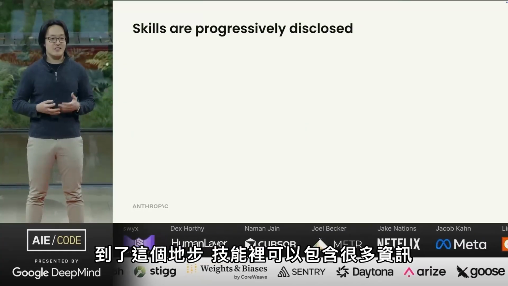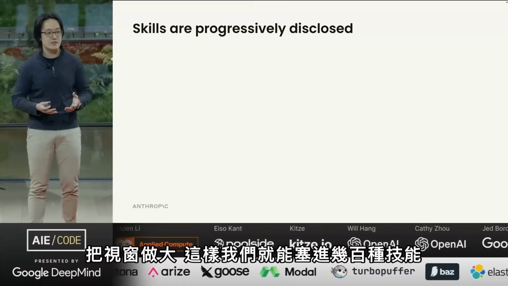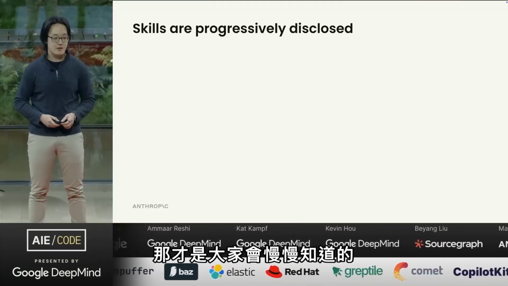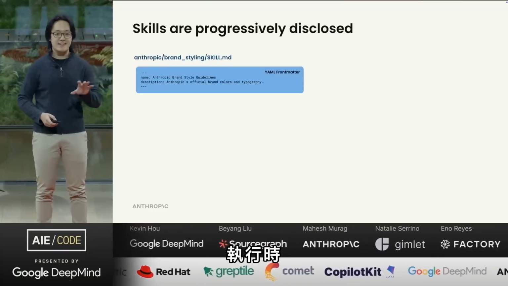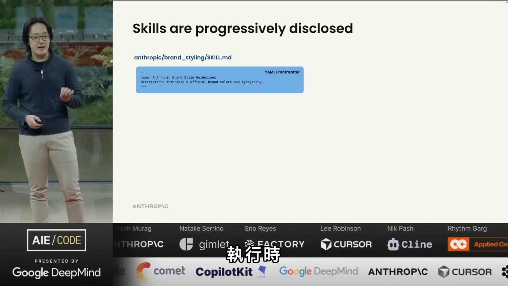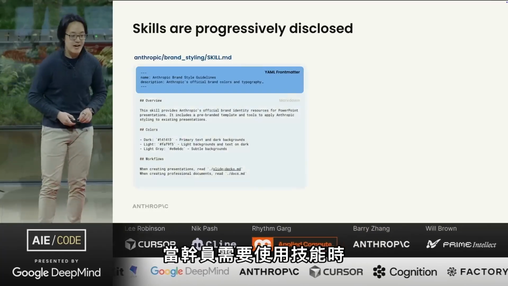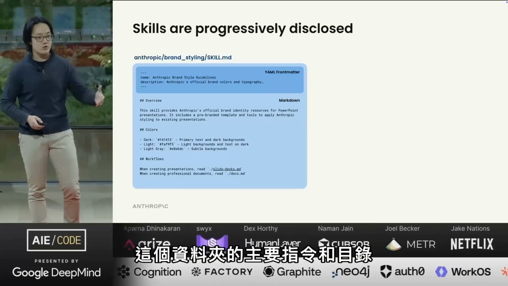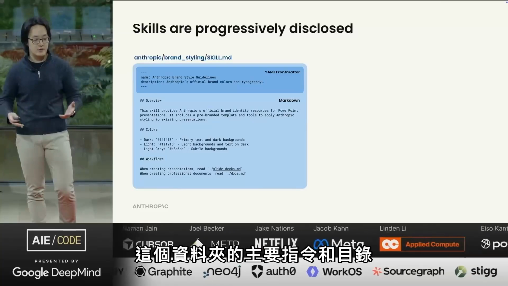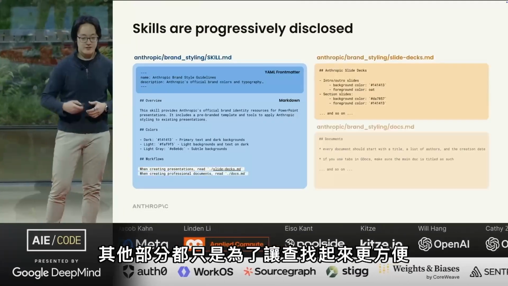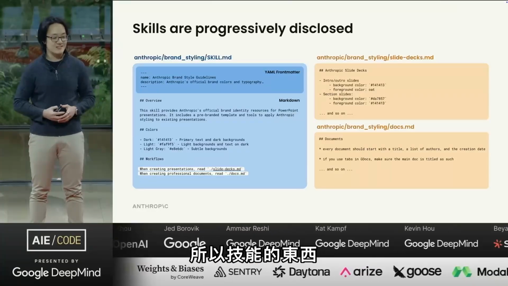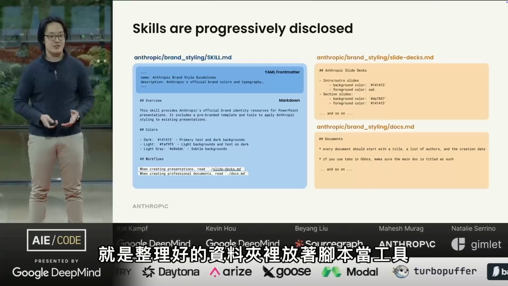At this point, skills can contain a lot of information, and we want to protect the context window so that we can fit in hundreds of skills and make them truly composable. That's why skills are progressively disclosed. At runtime, only this metadata is shown to the model just to indicate that it has this skill. When an agent needs to use a skill, it can read in the rest of the skill.md, which contains the core instruction and directory for the rest of the folder. Everything else is just organized for ease of access. So that's all skills are. They're organized folders with scripts as tools.